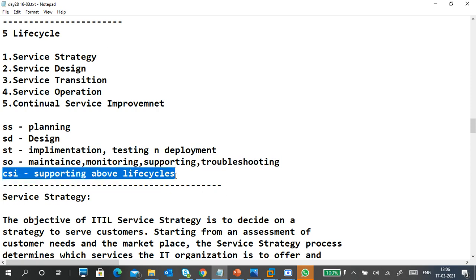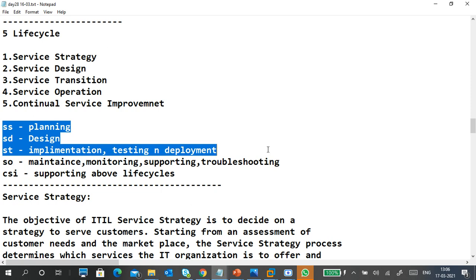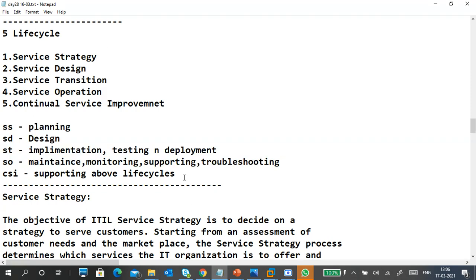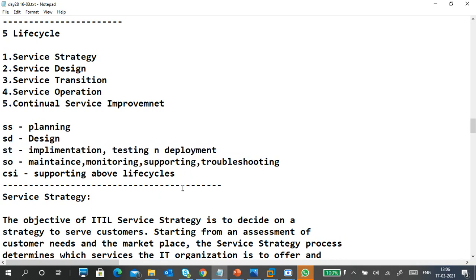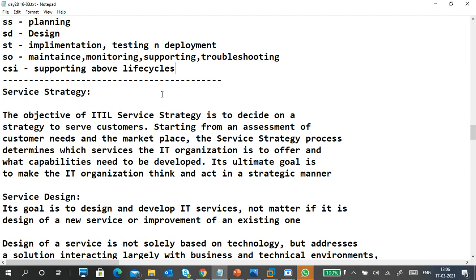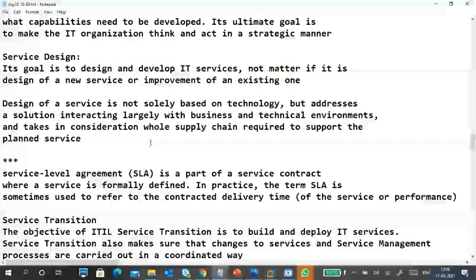Continual service improvement: supporting the above life cycles and gathering information from the different life cycles, analyzing the information, and giving suggestions to the life cycles, so they can improve the quality of the services, longer business running, and achieve more customer satisfaction. Okay, stable business because of this CSI. So there are different definitions, that is the only thing.